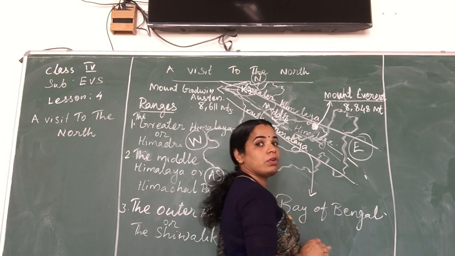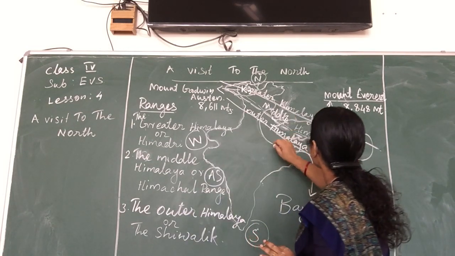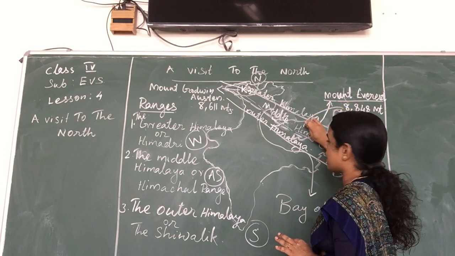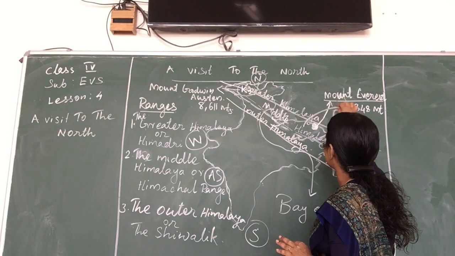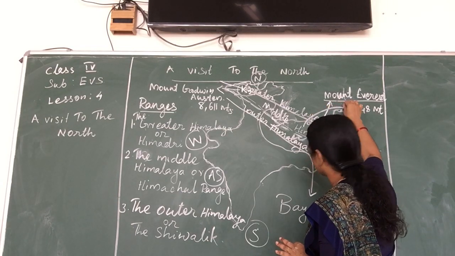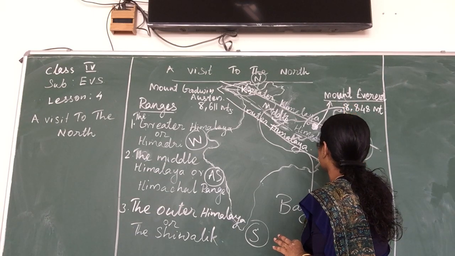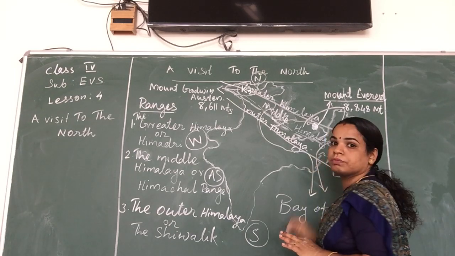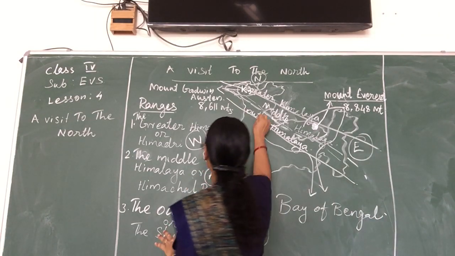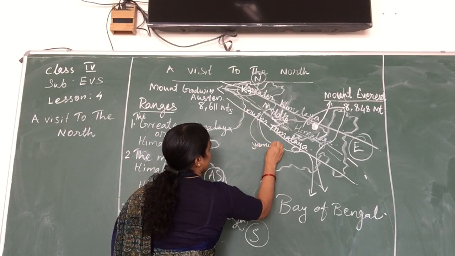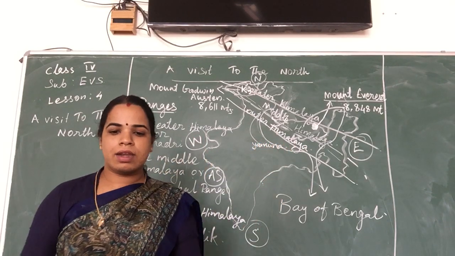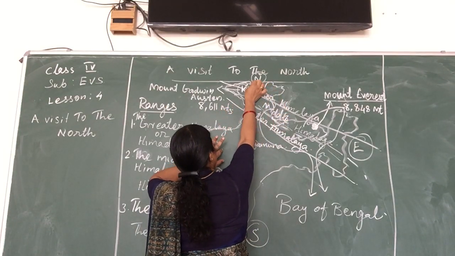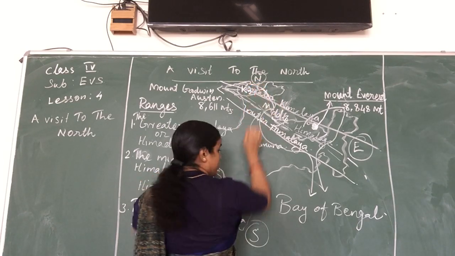Next, the Brahmaputra river starts from Mansarovar lake, goes through Arunachal Pradesh into India, moves this way and joins the Bay of Bengal. Then the river Yamuna, and the Indus or Satluj river starts from Ladakh, moves through the Jammu and Kashmir way and then joins the